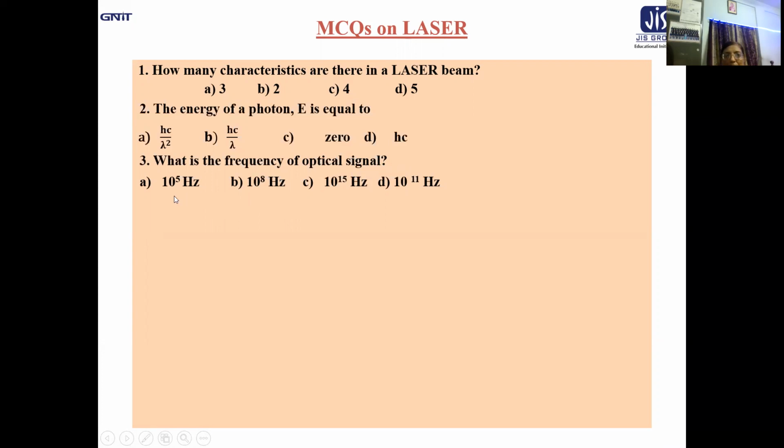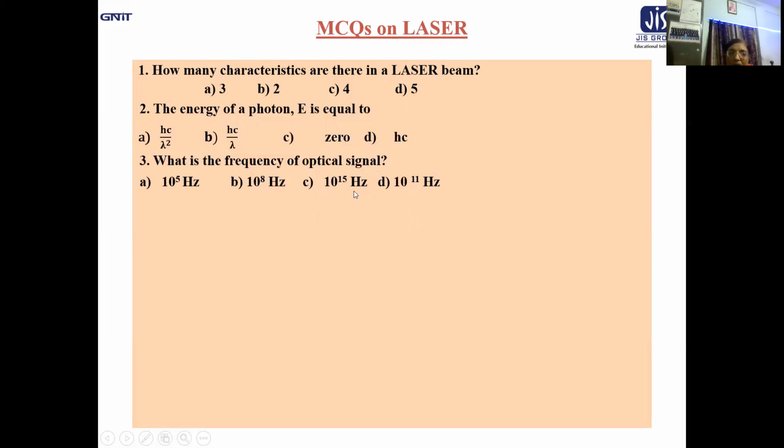Now what about the frequency? Again the same formula, nu equal to c by lambda. So if you put the value, what will you get? It will come out as 10 to the power 15 hertz. Not 10 to the power 5, 10 to the power 8, or 10 to the power 11. It is 10 to the power 14 to 15 hertz. It is the frequency of the optical signal.